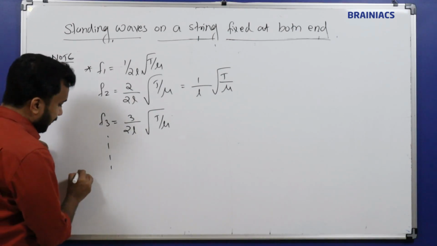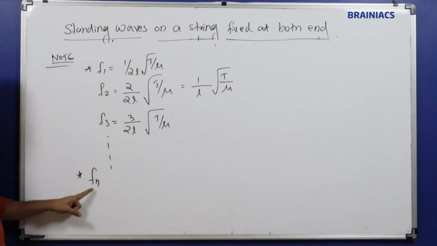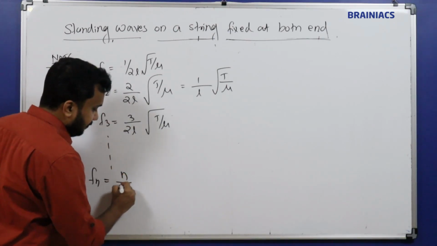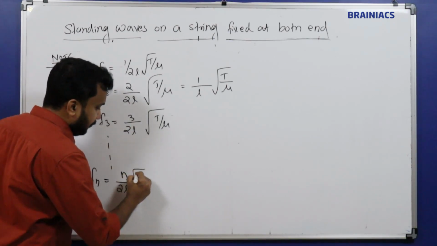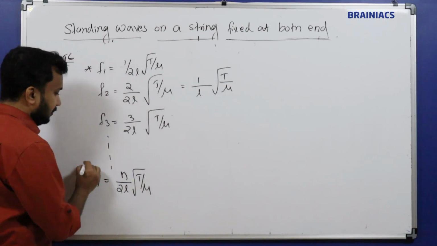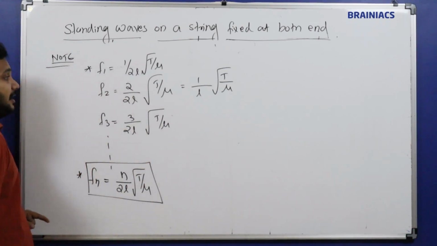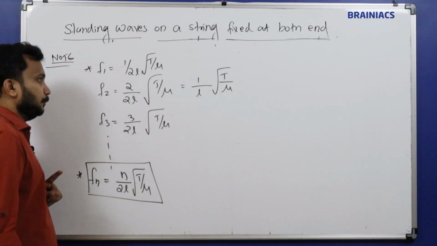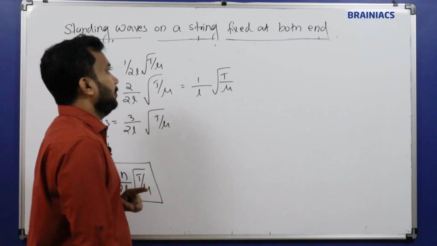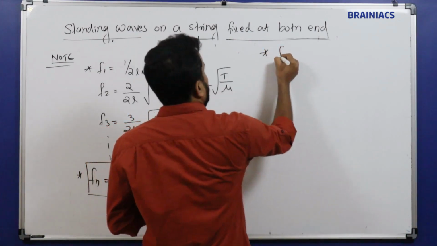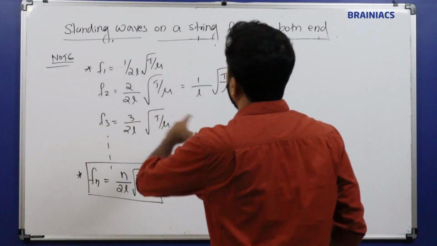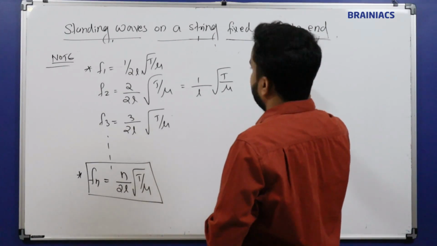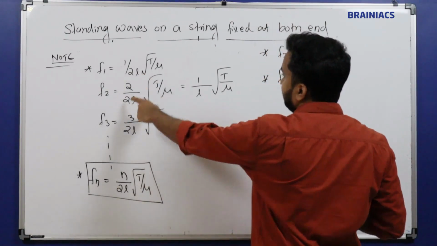So what will the nth harmonic be? Fn equals n divided by 2L into root of T by mu, where n is the harmonic number. Okay, next point: F2 will be equal to 2 times F1. Similarly, F3 will be equal to how many times F1?